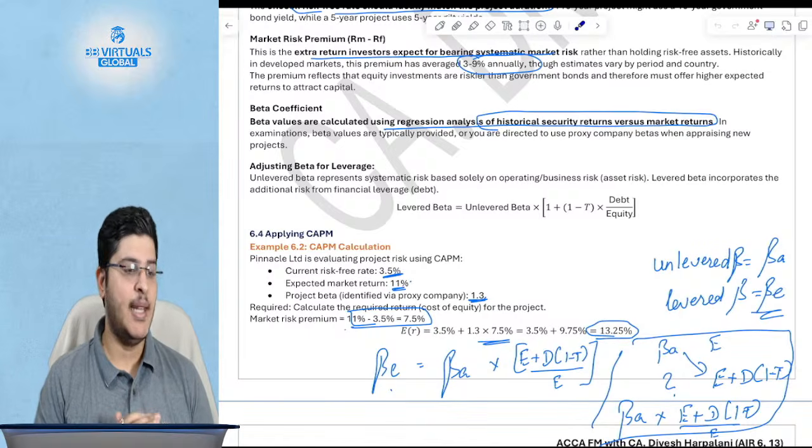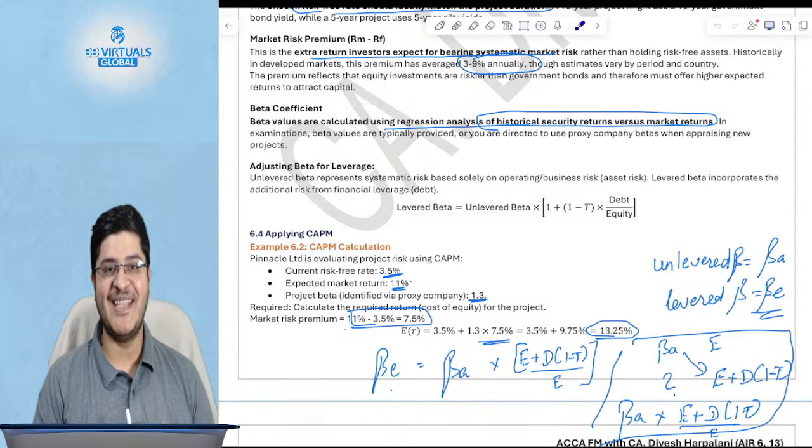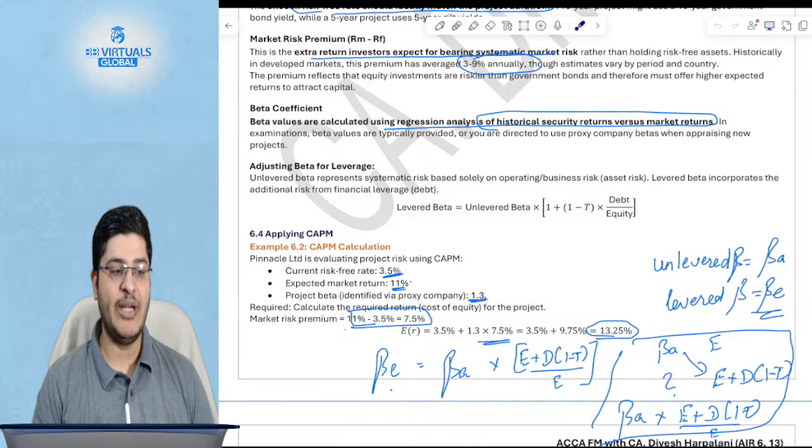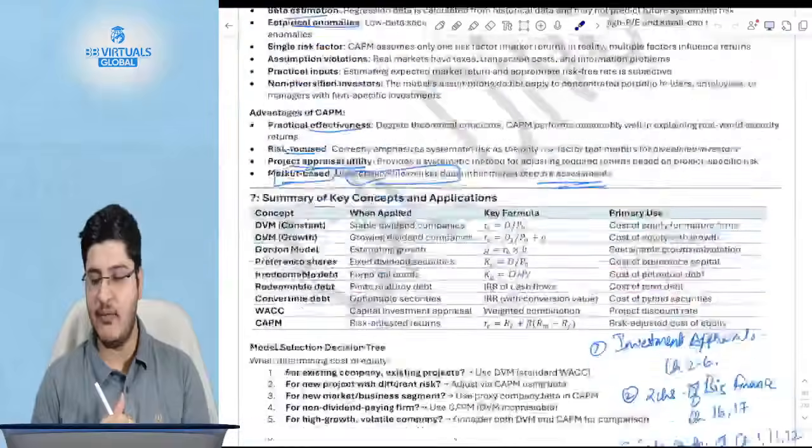Hope all is well. And welcome back to the second day of this revision marathon of ACCA financial management subject for all those of you who are appearing in June 2026 and beyond exams. Now, very quickly, what we had covered yesterday, we'll start with that.